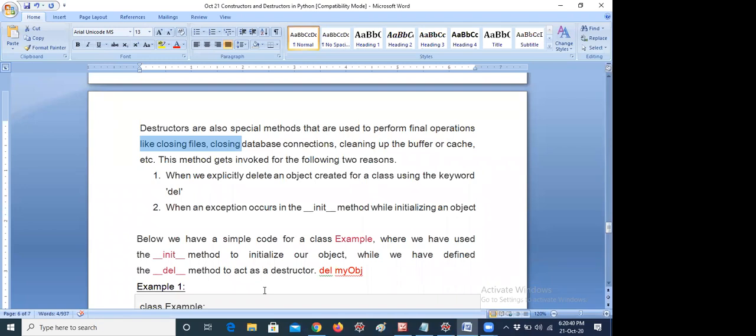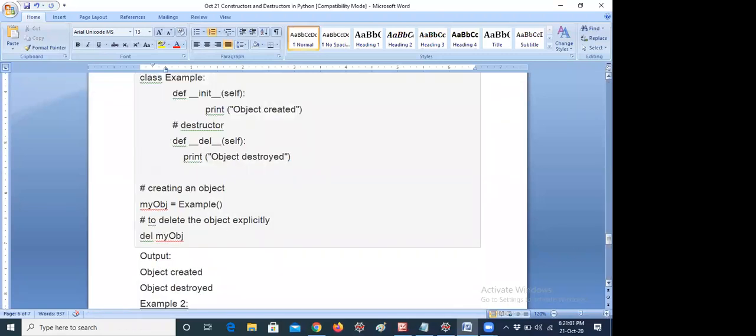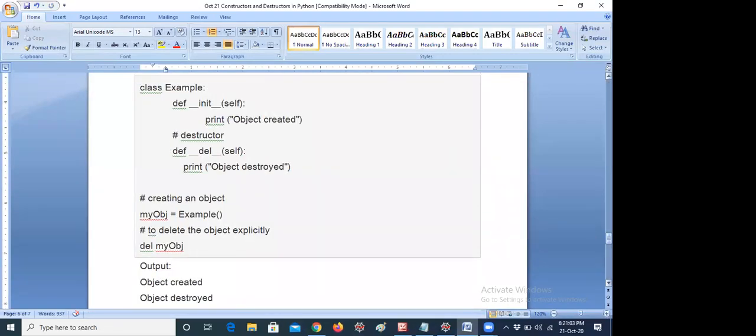Even though you don't call f dot close, it still executes and there are no errors. In the same way, destructors are also of little use actually. They are just for final operations like closing files, closing database connections, cleaning up the buffer or cache, etc. If you want to put any messages like that buffer is cleared, you can put them in that way. That's not a problem at all.